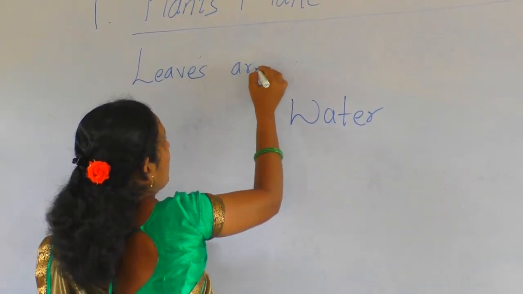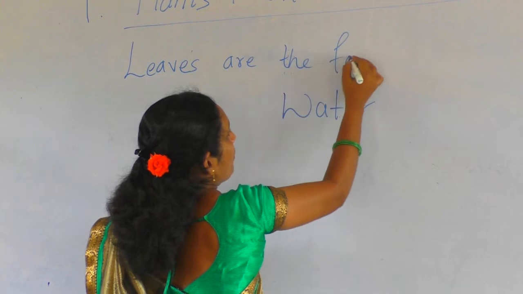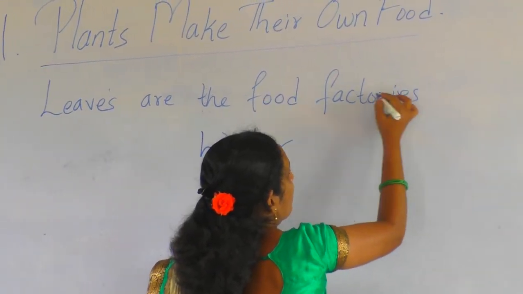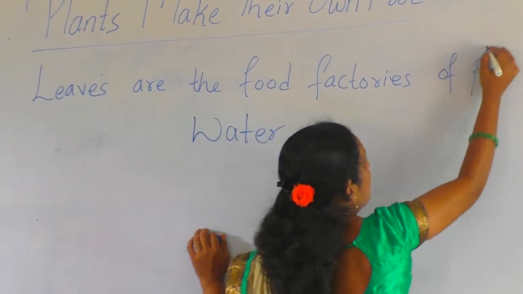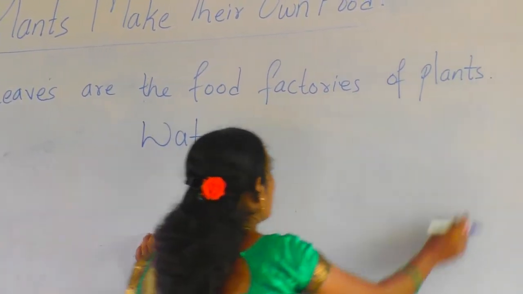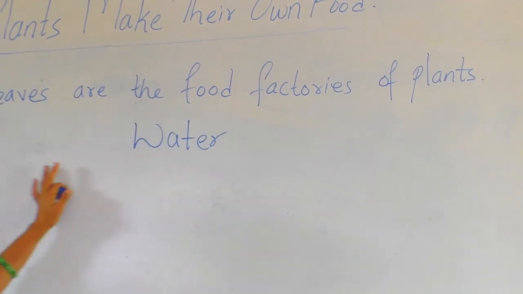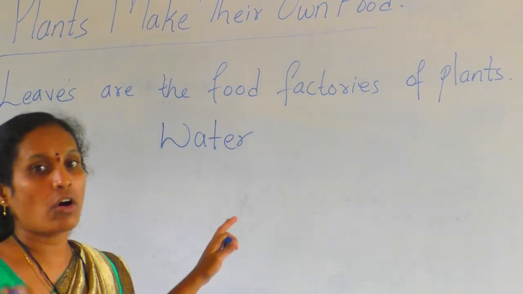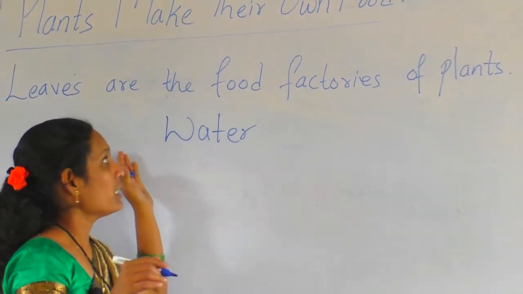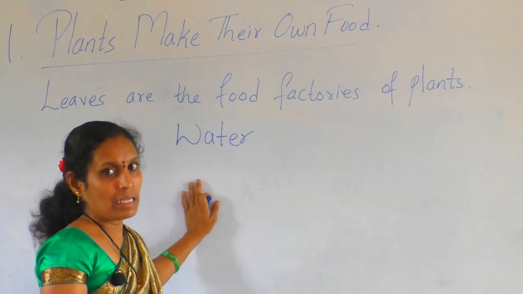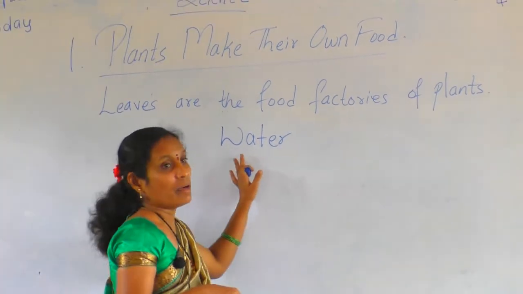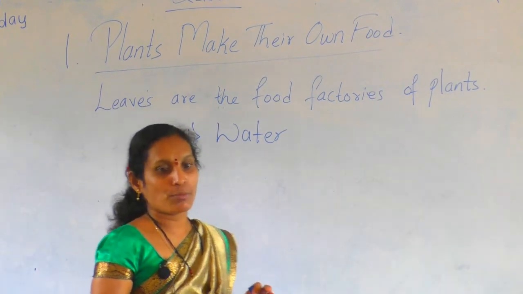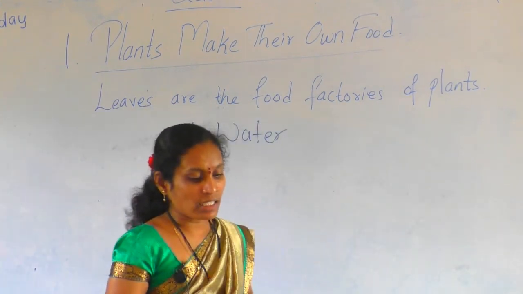Leaves are the food factories of plants. Food factories means the leaves will distribute the food to all the parts of the plant. Okay. First one is water. It is very essential for plants to prepare their food. Plants need water to make food.